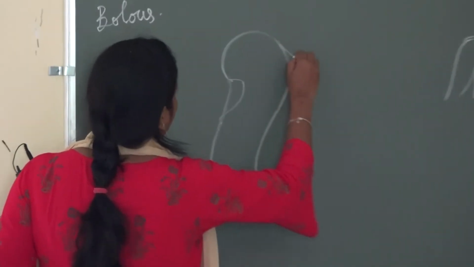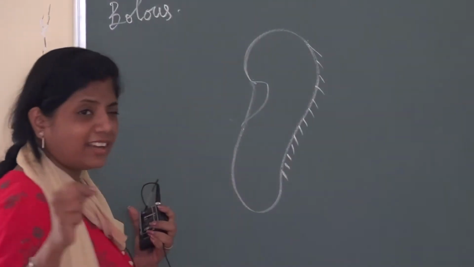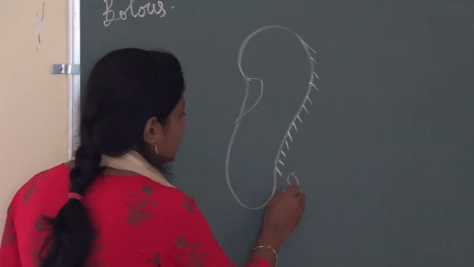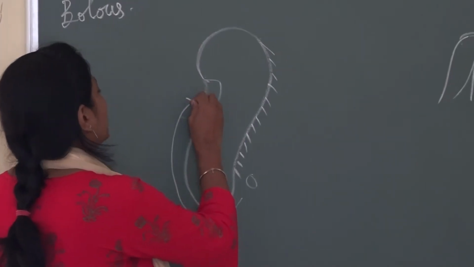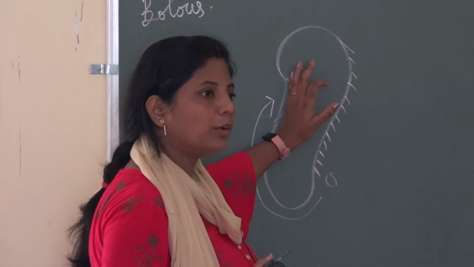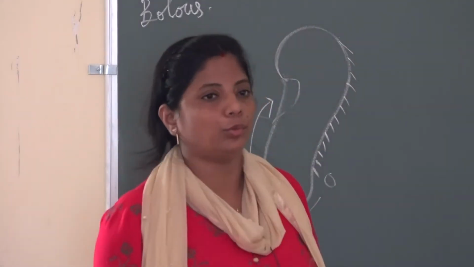Okay. So the outer cell has cilia, which are thin hairy structures. So when food comes here with the help of cilia, it will come to a specific position which we term the mouth of the paramecium, and from there the intake of the food will be done.